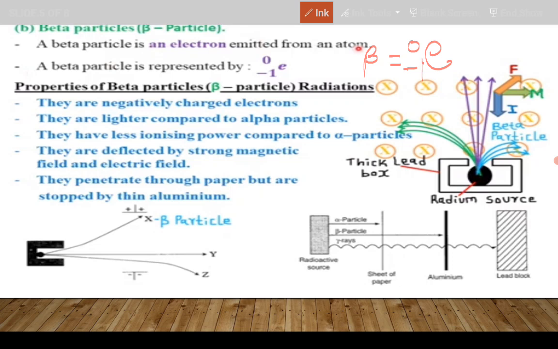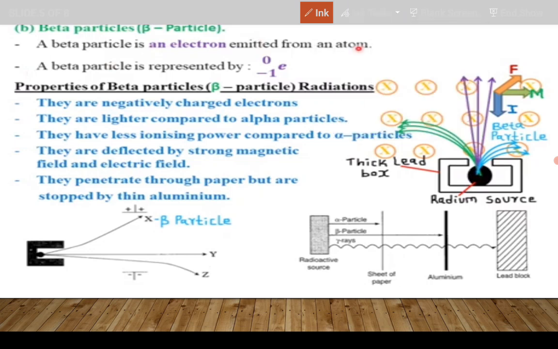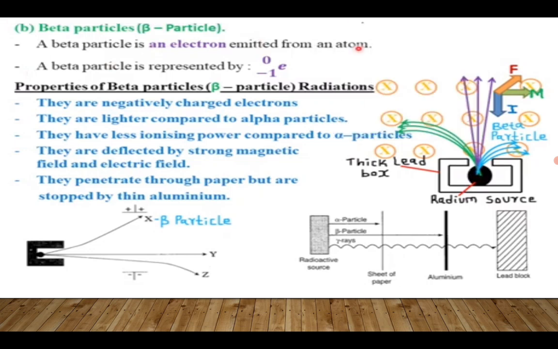It means that a beta particle has no mass. If it has no mass, therefore, it is massless, and it also has a charge of -1. That clearly gives us the difference between alpha particles and beta particles. Remember that an alpha is positively charged, so we are saying that a beta is negatively charged.